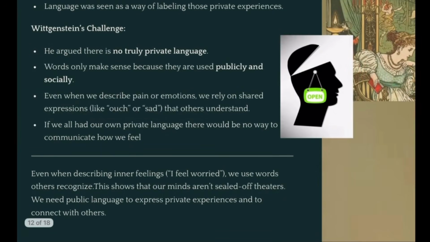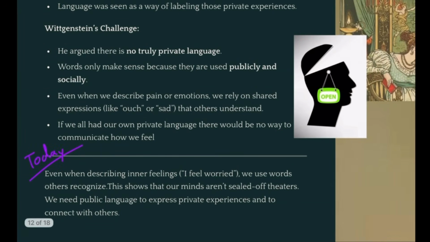So how can we use this today? Even when we are describing these inner feelings, like, for example, on a daily basis, we can say, I feel worried. And we use those words because other people recognize them. They're able to connect with us when we say words that they understand. And this shows that our minds are not just sealed off theaters. We have language so that everybody is able to access our thoughts and feelings.